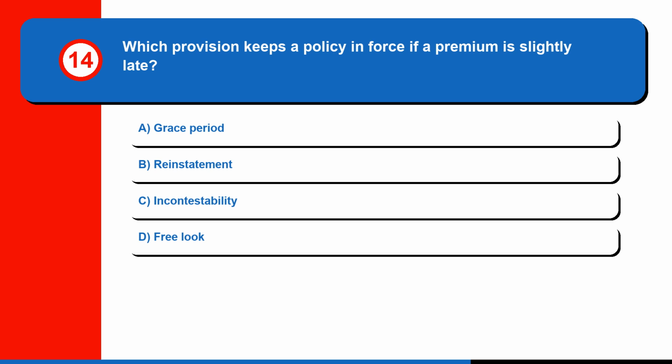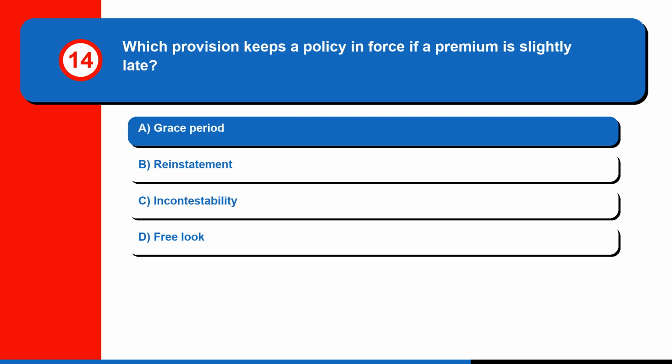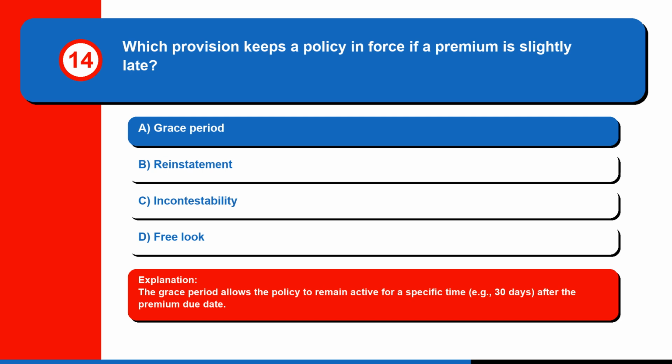Question 14. Which provision keeps a policy in force if a premium is slightly late? A. Grace period. B. Reinstatement. C. Incontestability. Or D. Free look. The correct answer is A. Grace period. The grace period allows the policy to remain active for a specific time, for example 30 days, after the premium due date.